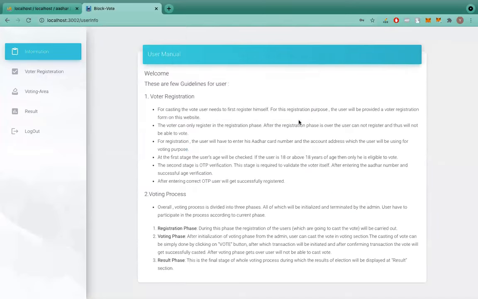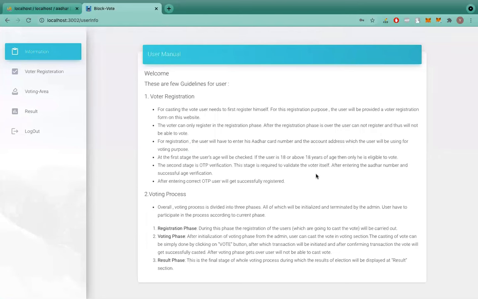This is the landing page of a user, where the first page is the user manual. In this section, there are basic guidelines for the user to understand the whole process. To start with, there are two major processes on the user side. The first is the voter registration. There is a registration form that a user needs to fill up to be eligible as a voter. After that form, a voter will be eligible to vote. Those who have not filled the voter registration section won't be eligible to vote. And the second important process is the voting process.